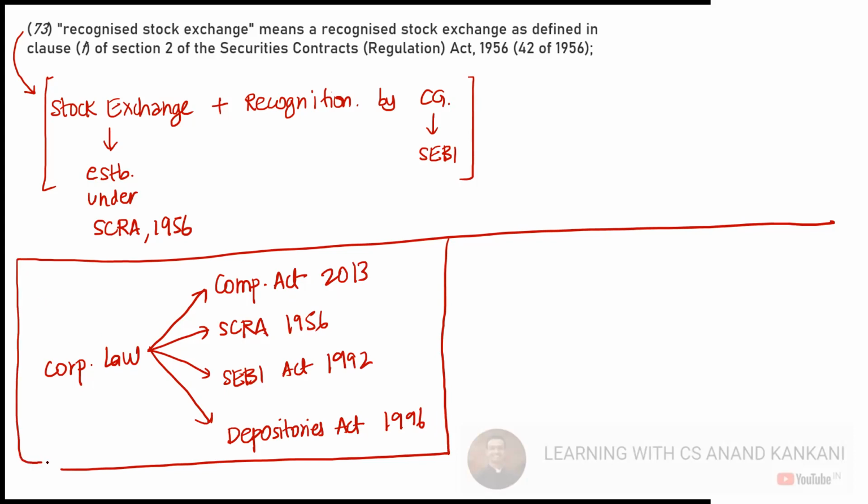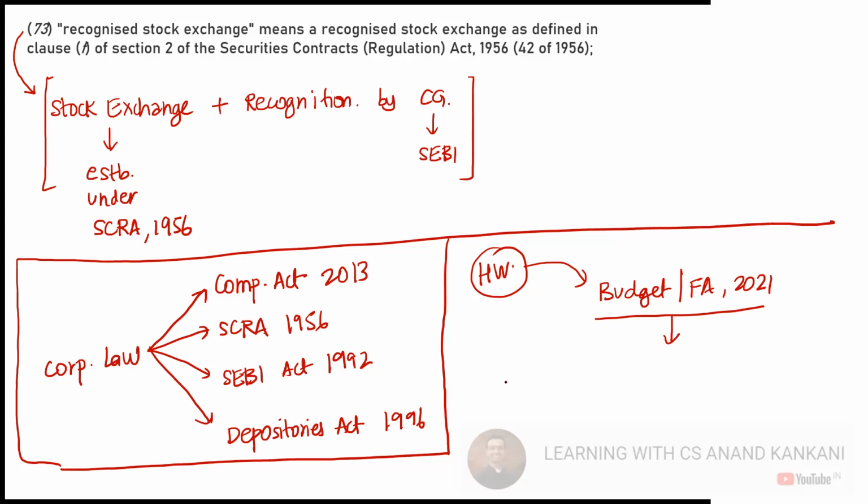Now this is a homework that I am giving you. In the budget, which is also called the Finance Act of 2021, there is an amendment which is proposed.